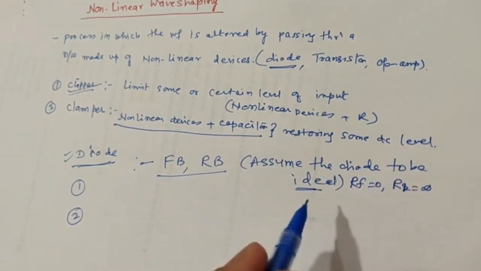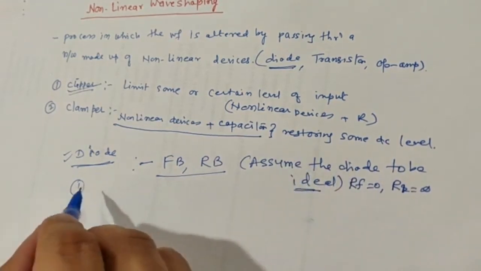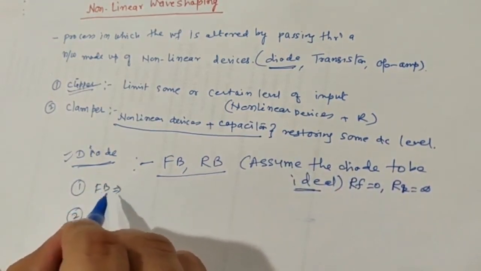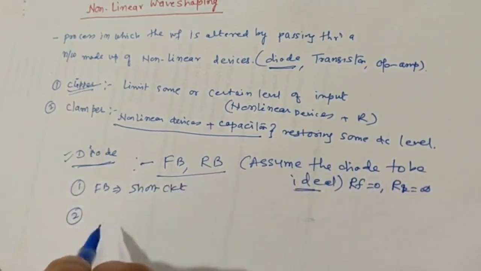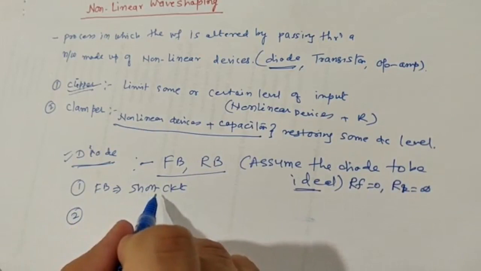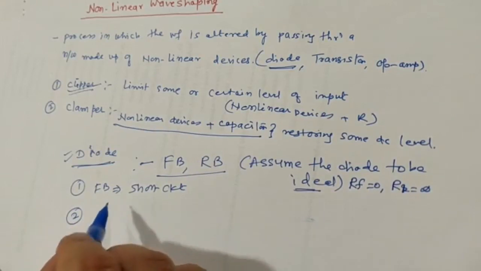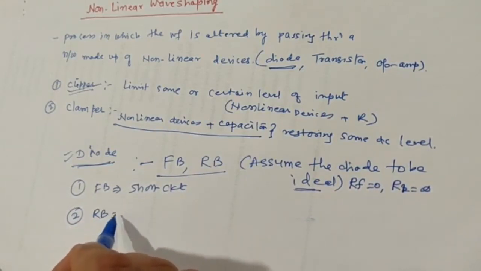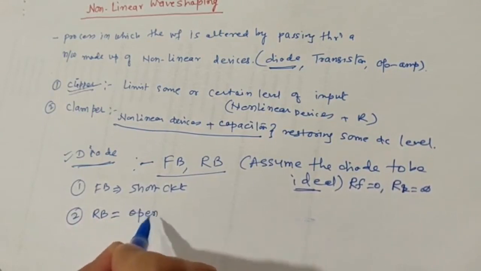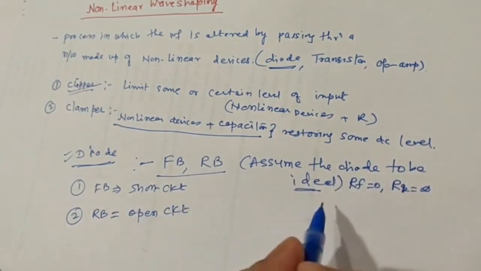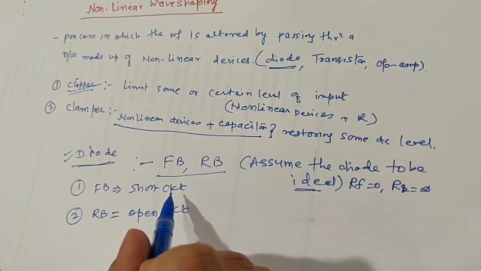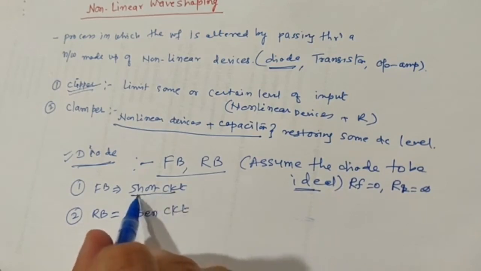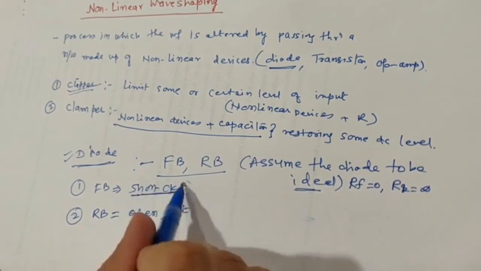Remember this. When the diode is ideal and forward bias, the forward bias diode can be replaced by a short circuit, and the reverse bias diode can be replaced by an open circuit. Because when the diode is ideal and in forward bias, the maximum current will flow through the circuit, and therefore I can replace the forward bias diode by a short circuit.